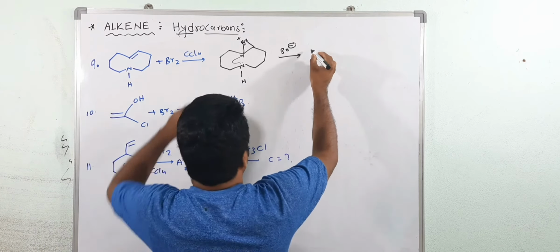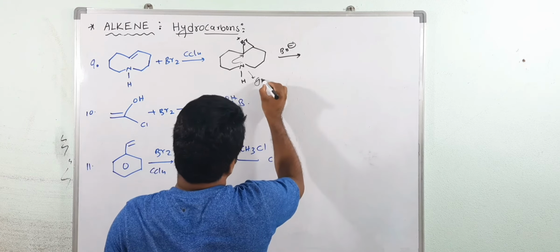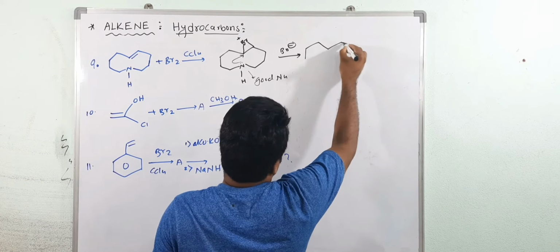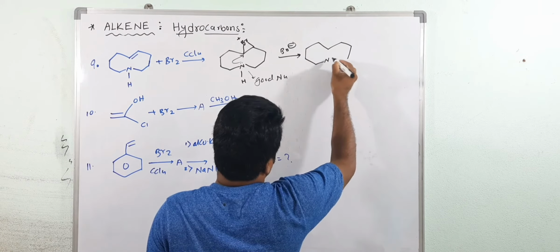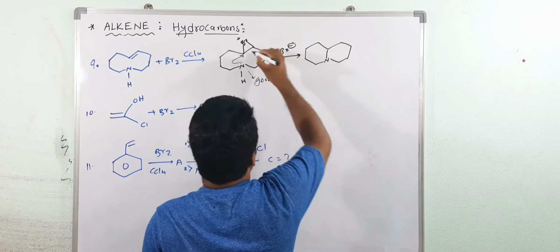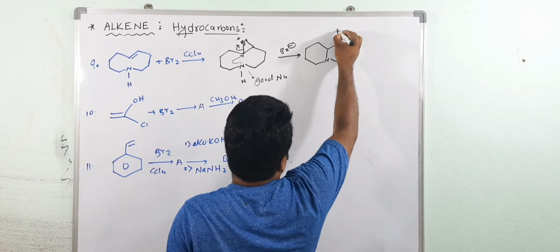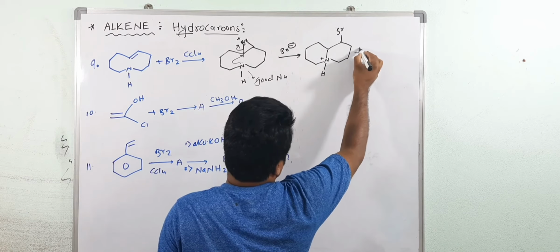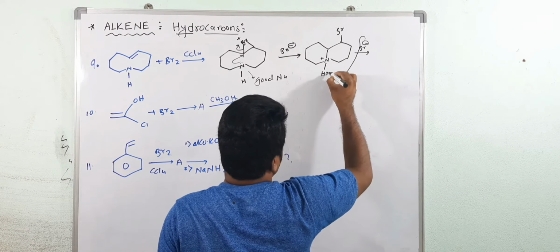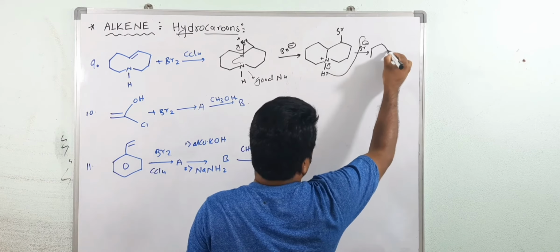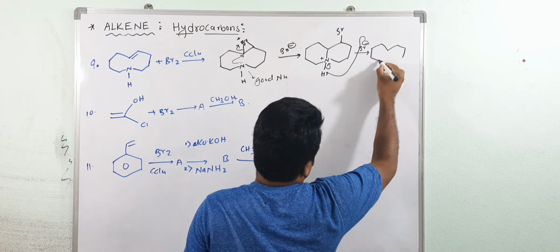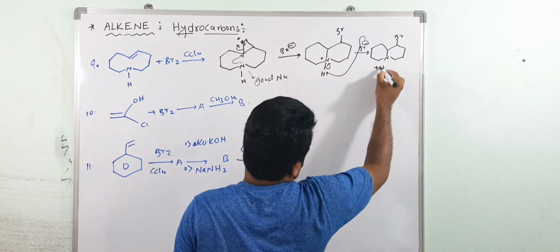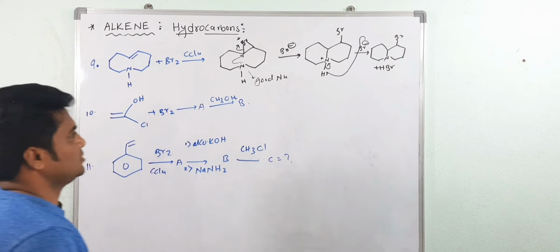And here what you will get? Nitrogen acts as a good nucleophile, Nu. Now you will get like this. This is a nitrogen. Now the bond and ring open from this side, and this is a Br, and this nitrogen gets a positive charge. See, and this positive charge, this Br minus will take this H. Now your product would be like this. This is nitrogen, C bond, and here Br. The byproduct is HBr. So that is a very, very important question.